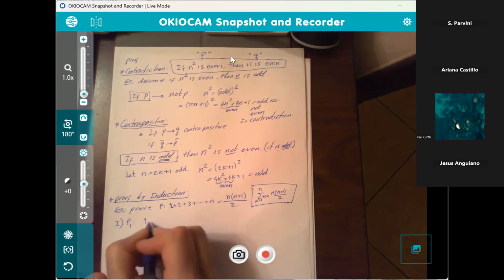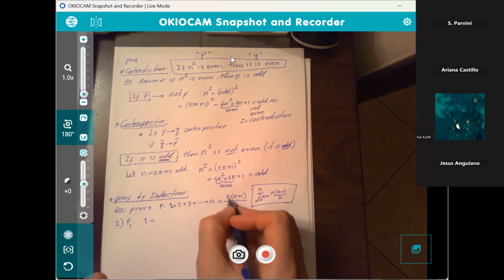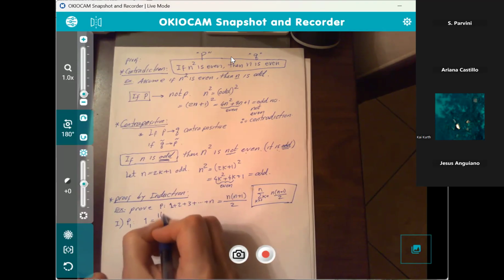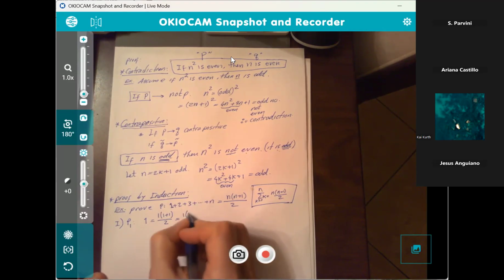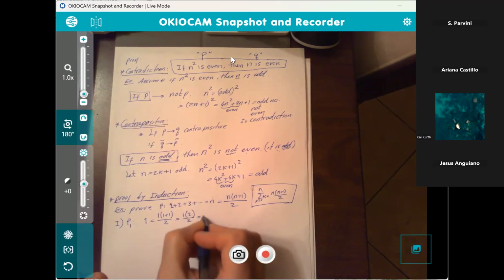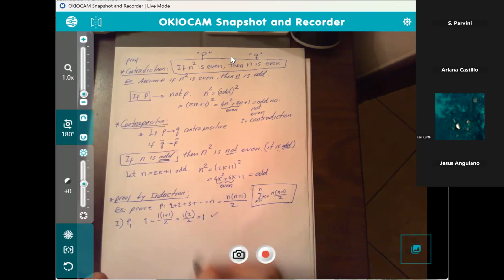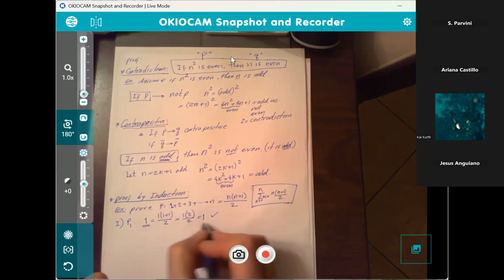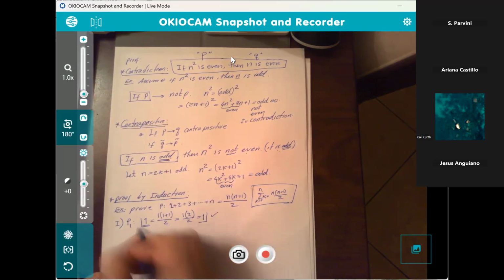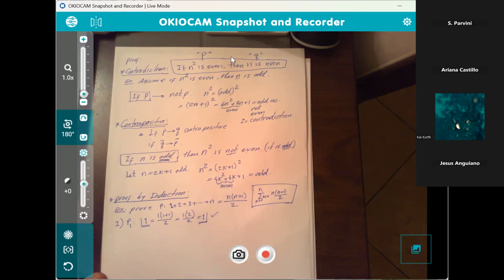Now, on the right side, we have a formula. n is 1, so I'm going to go 1 times 1 plus 1 divided by 2. And the right side is 1 times 2 divided by 2, or 1, and it checks. You see that the left side is equal to the right side. Okay, so the statement seems to be working for when n is 1.